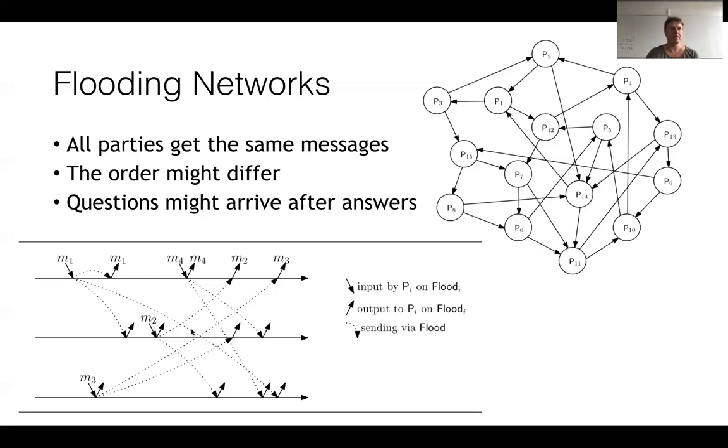And if you read the book, you'll see that the way we model the network is using a network resource in our system model. That is just a box that will take messages as input, and then if they're told to deliver the message by the adversary, they will deliver it at the other side. So it means that when a message here is sent, it's formally just stored inside this ideal functionality called flood. And then at some point, the adversary can come and say, it's now time to deliver M1 to party 2.